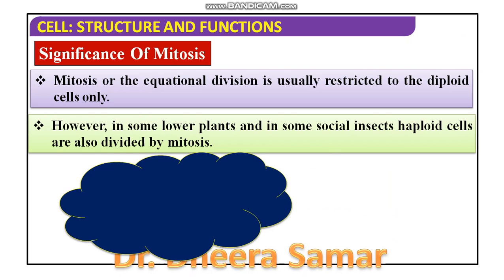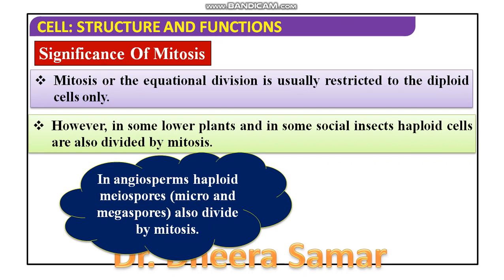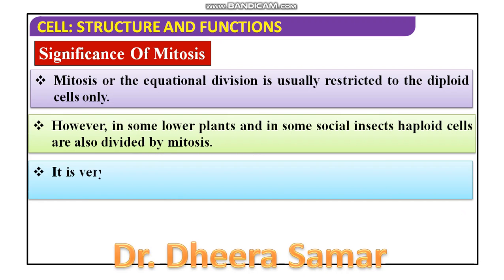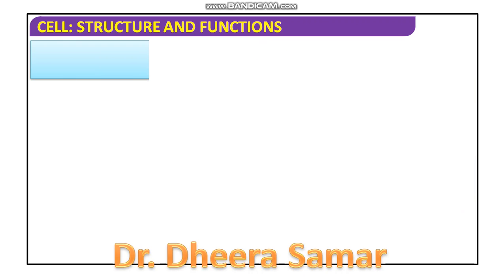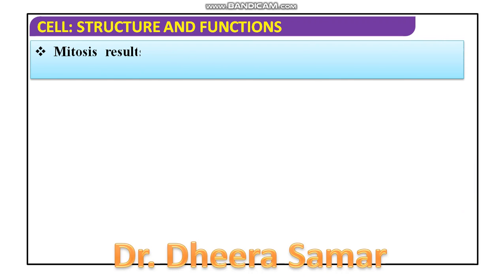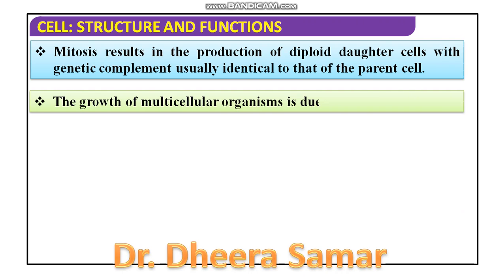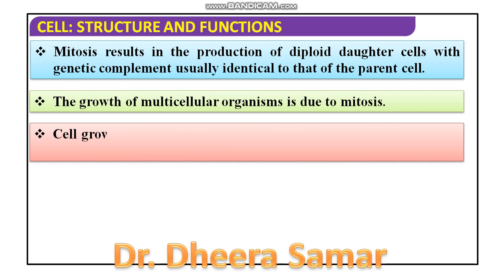Now the significance of mitosis: as you know, mitosis is the equational division because it forms two daughter cells with the same number of chromosomes, and it occurs in both haploid and diploid cells of plants and in diploid cells of animals. Mitosis results in the production of diploid daughter cells and in the growth of multicellular organisms.